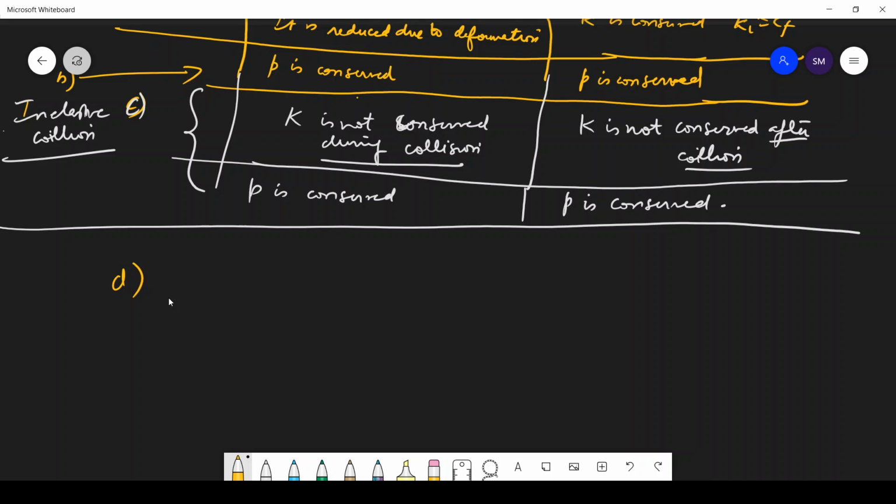So here the collision will be elastic. Okay.